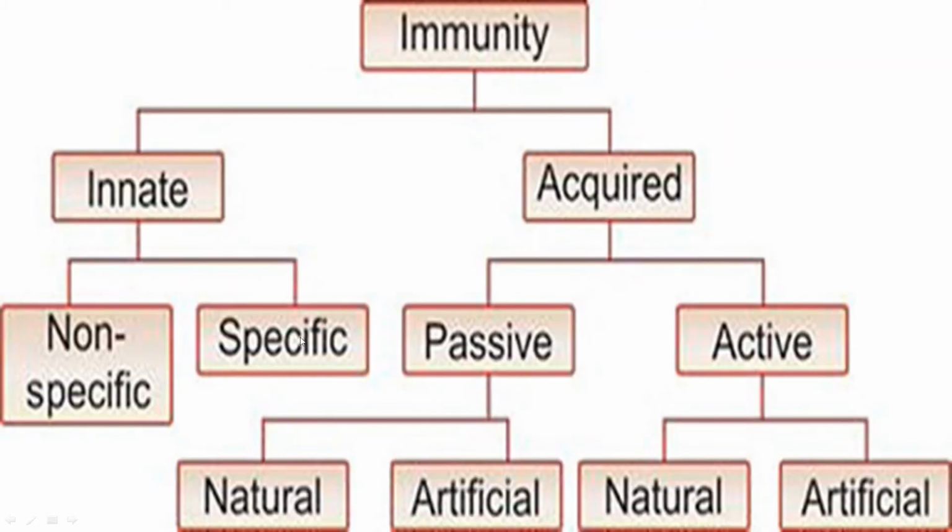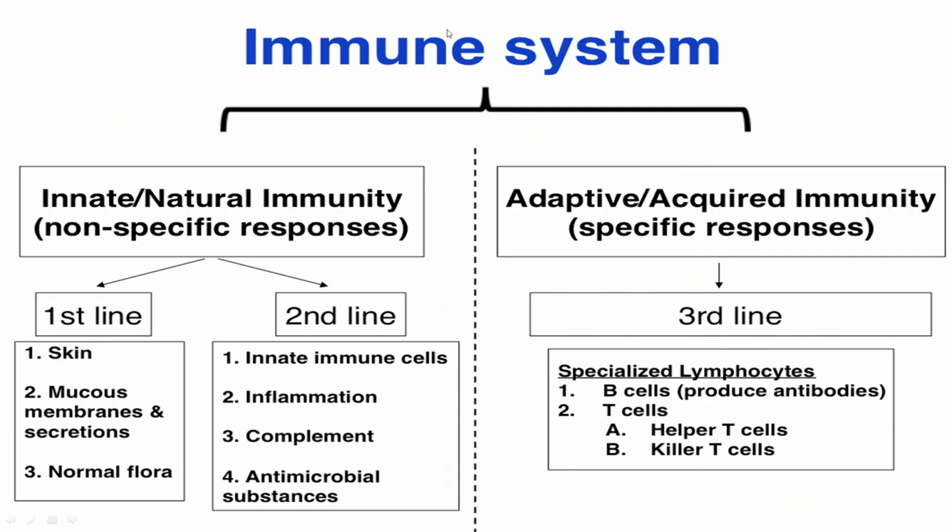Specificity is line 2 defense, and acquired immunity comes under line 3 defense. Clear? So innate or natural immunity is a non-specific response, and adaptive or acquired immunity is a specific response, right?